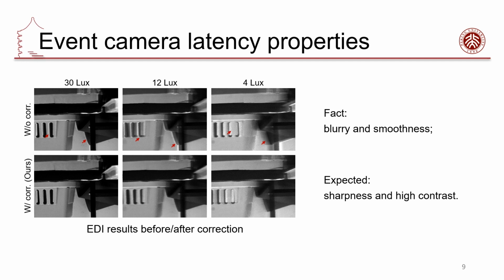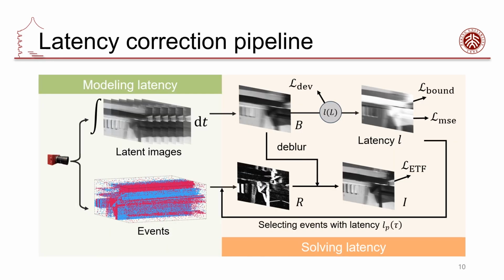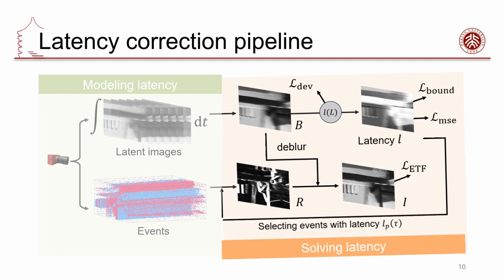However, we expect the deblurring method to produce images with sharpness and high contrast, which inspired us to evaluate the quality of deblurred images. Therefore, we reduced the latency correction problem into an optimization problem with a no-reference-based objective. Our latency correction method consists of two parts, modeling latency and solving latency. We first introduce our self-specified terms for solving the latency.